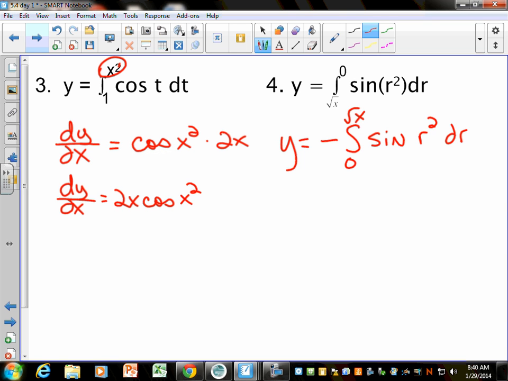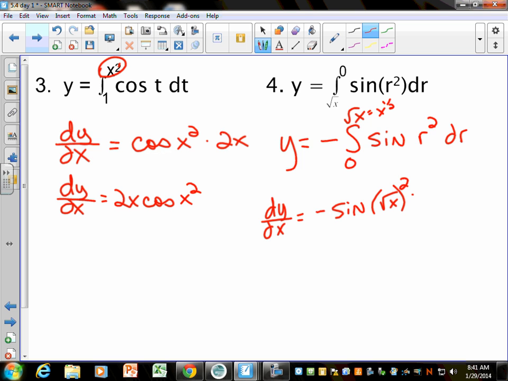If you want to do that to the side, you can. I just do it as I go. So dy/dx is equal to negative sine, and I'm going to show my work here, of the square root of x squared, which is really just going to cancel out, right? Remember that the square root of x is the same as x to the 1/2.